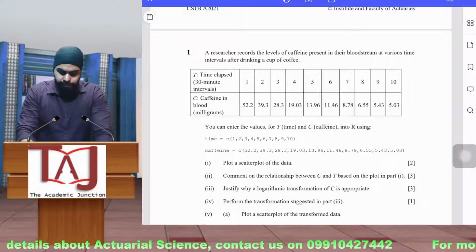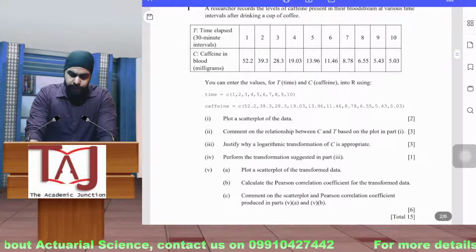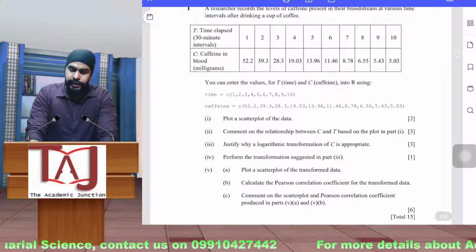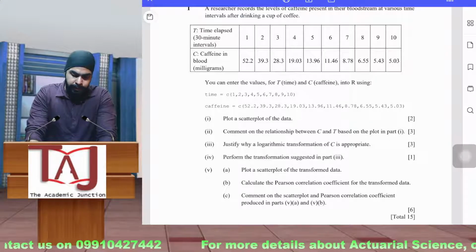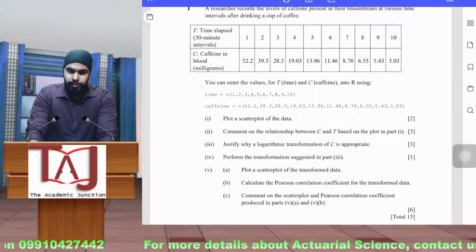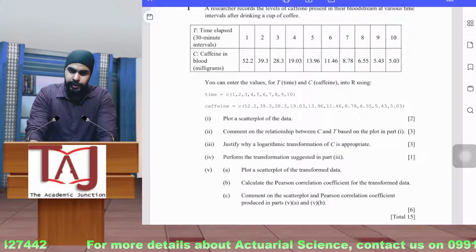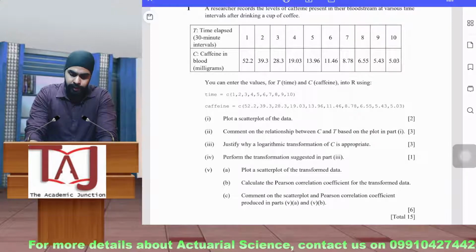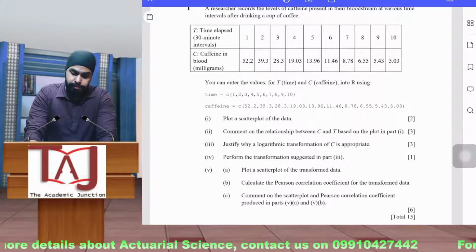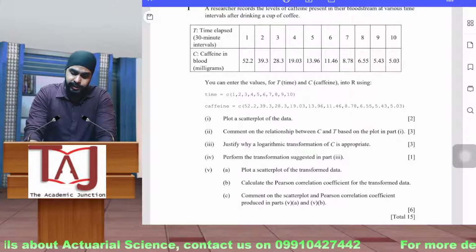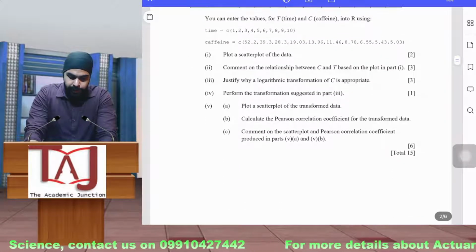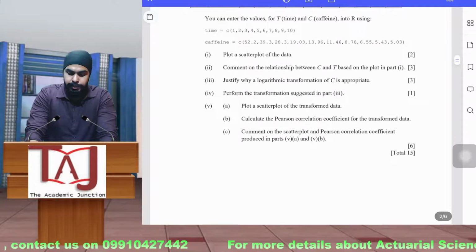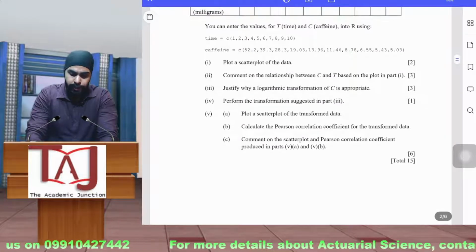Here you can see the first part is that you have to just insert the data. The code for insertion is also given to you, and we have to plot a scatter plot. Just plotting a scatter plot is worth 2 marks, like dirt cheap marks. It is very easy to score, and after that you have to comment on the relationship between the 2 variables that you have in the scatter plot.